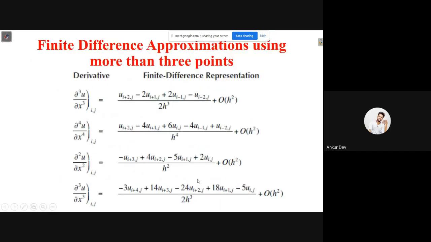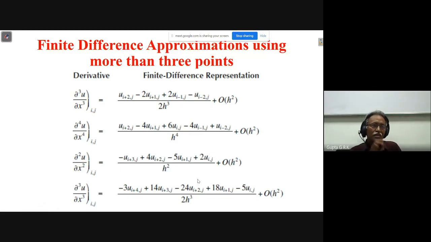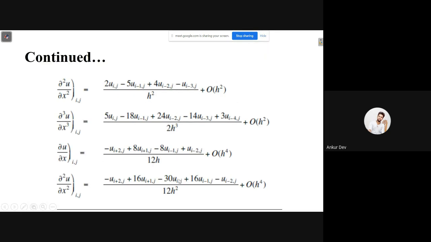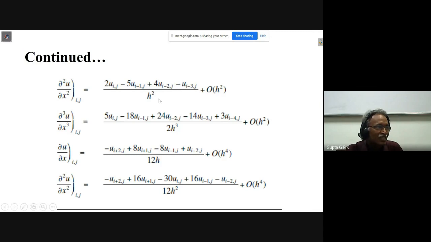Sir, is there any handbook regarding all these formulations? Yes, they will be available anywhere. Many books are there, handbooks also, mathematics handbooks. You can take. These things I didn't type. You can observe it, I have taken it from some book only.